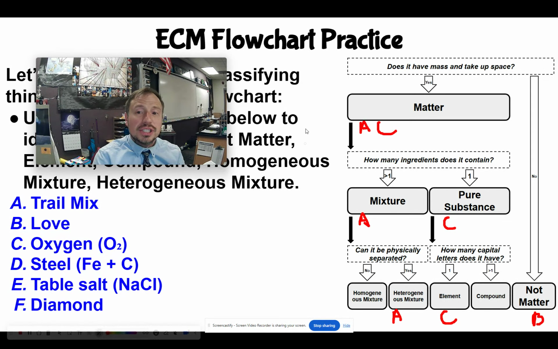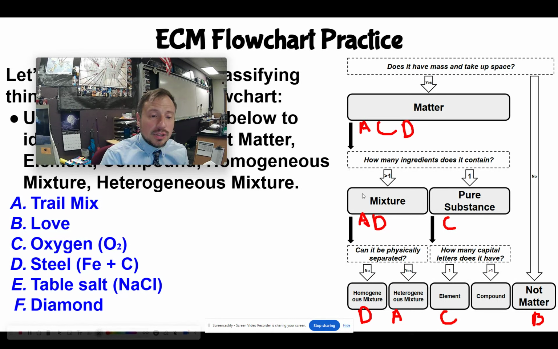Let's look at the next one, steel. Does it have mass and take up space? Yes, it does. Now, how many ingredients does it contain? It contains more than 1 ingredient. So it is a mixture. Can it be physically separated? No. Now, I put that one on there just to remind you that, hey, it's iron and carbon mixed together. They're not chemically bonded, right? It's just going to be a mixture.